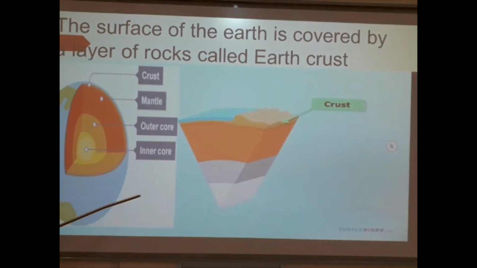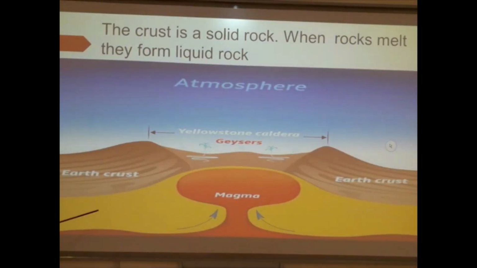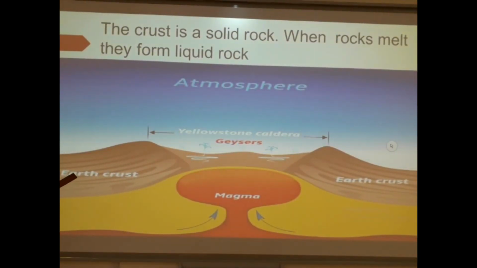This layer is called the crust. The crust is made of solid rock, and deep inside the earth, it is very, very hot.